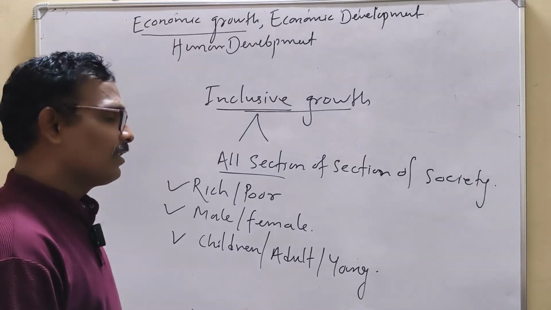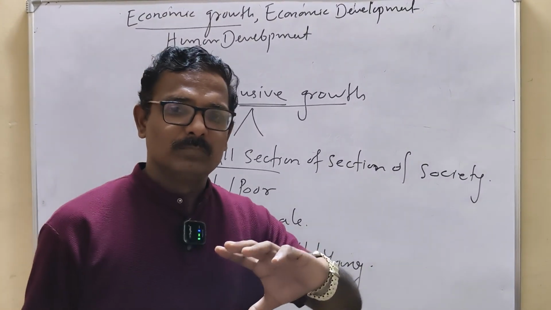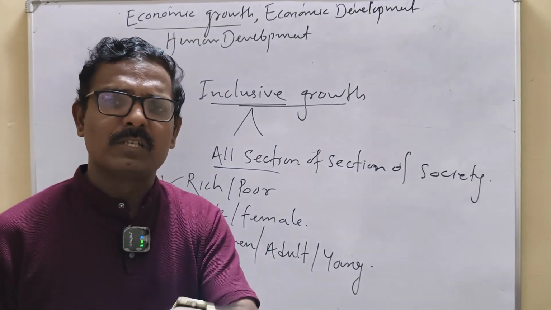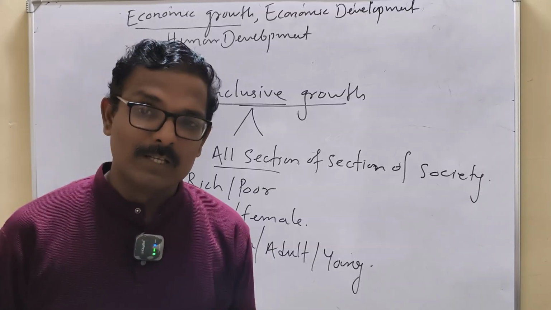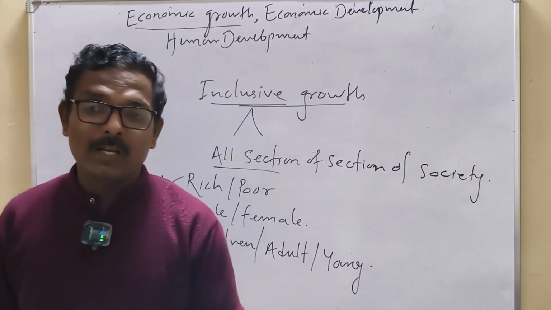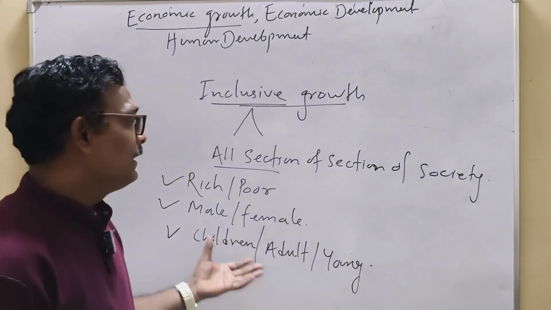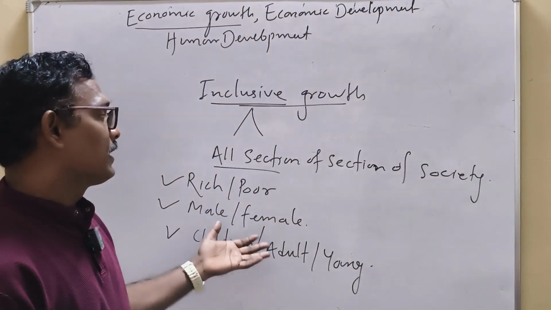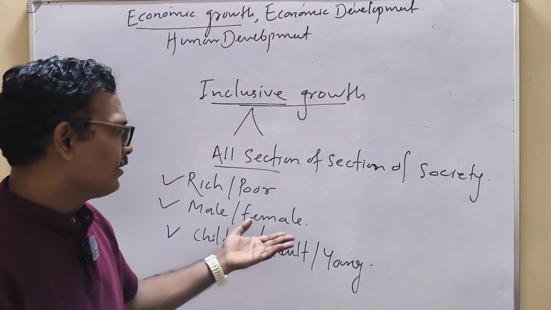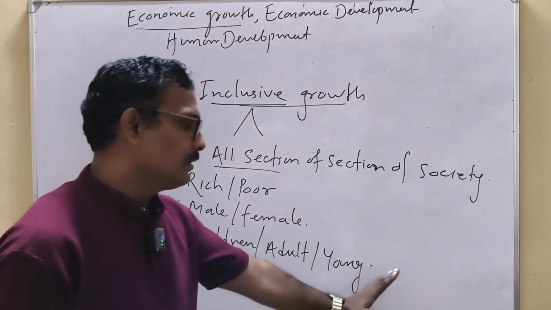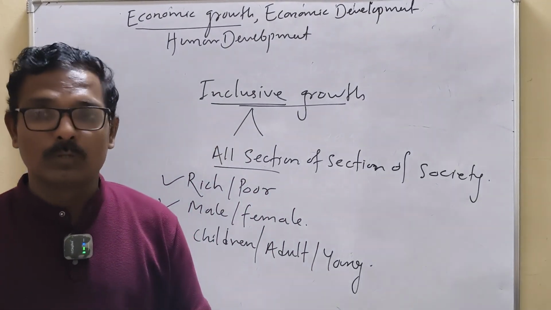So all sections, and on the basis of religions also, India has so many diversities. I'm not saying it is a diversity about the caste. Actually, caste is different. Castes exist in India. Very different religions are existing. So we are not dealing with this factor, but just as a human, plainly this can be a very viable categorization of the people or human. So poor or rich can be on the basis of economy, and male female on the basis of their gender, and children and adult young. So these can be very good criteria to assess the development or inclusiveness of the growth.